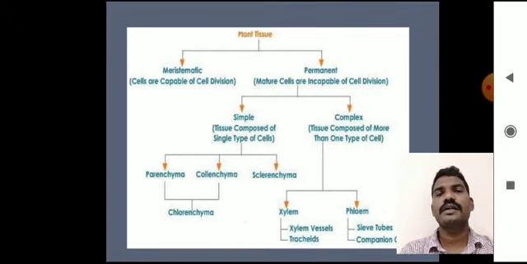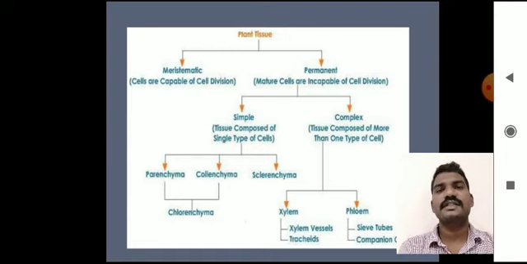We know well the meristematic tissues are capable of cell division. They are actively dividing, and it also helps to increase the length and girth of the plant. Next, the permanent tissue. These cells are mature meristematic tissue. They are incapable of cell division. They do not divide further. The permanent tissue is generally divided into two categories. One is simple tissue, another one is complex tissue.